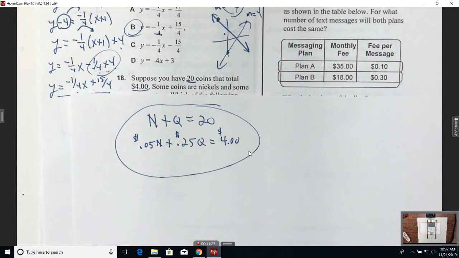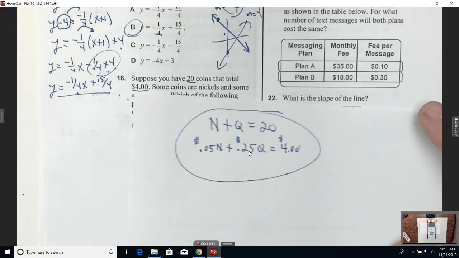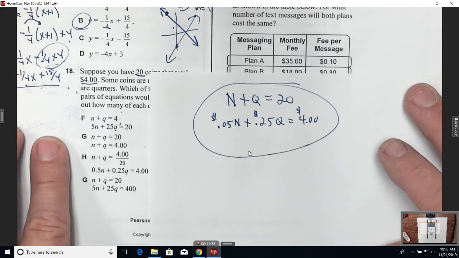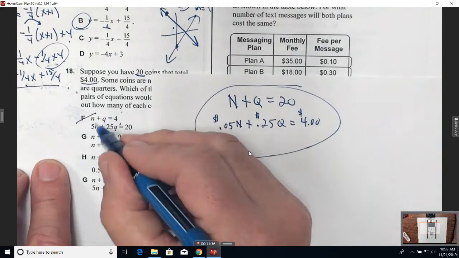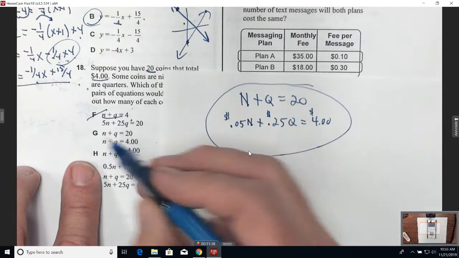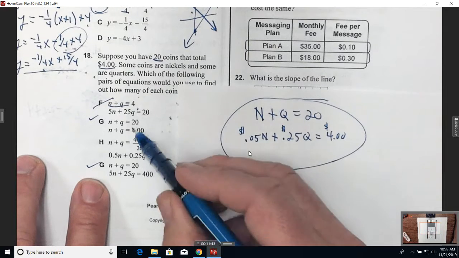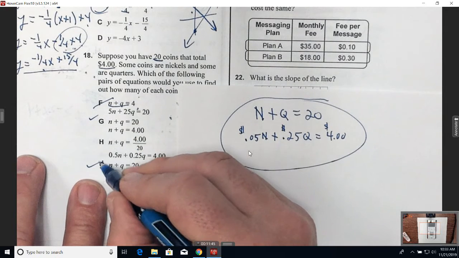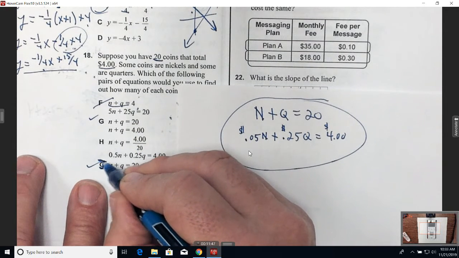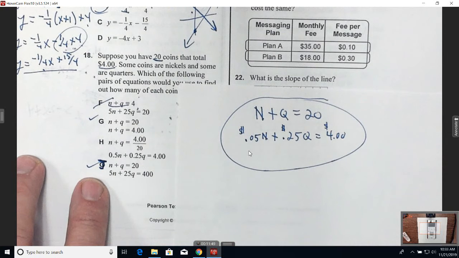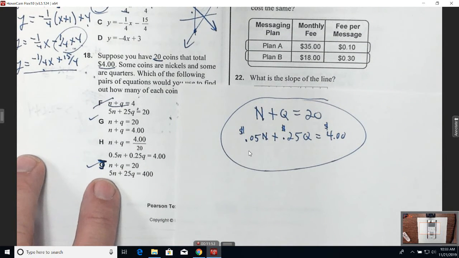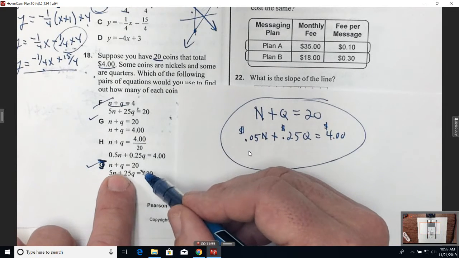This is all this is asking for, just like on the EOC sometimes. It'll just say, find the right system of equations. So which one's the right one? Well, it's not this one, obviously, because the nickels and the quarters is not 4. Hey, G looks good. Nickels and the quarters is 20. G looks good. Oh, that's another G. That probably should be a J. I don't know why it says G twice. Alright, so it's got to be a J. I guess there's just an error on the printing. Okay, so it's either this G or this J.